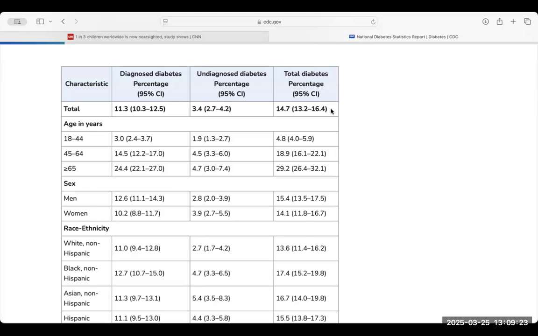So we are 95% confident that the true percentage of people with diabetes or who had diabetes is between 13.2% and 16.4%. So that piece of information that they were referencing, the 14.7%, is the number in the middle, which was the point estimate. And then with the margin of error, if we calculate it, we add and subtract the margin of error, we get the 13.2 and the 16.4.